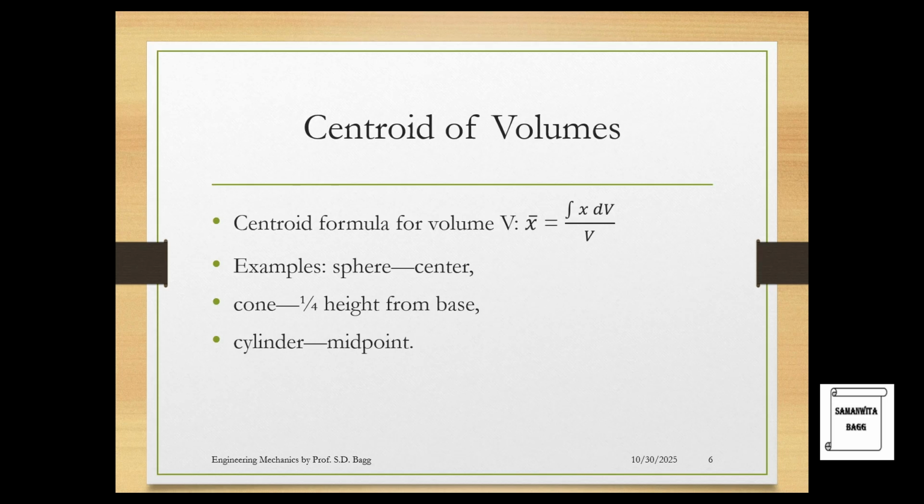Centroid of volumes, this is also very important. When I spoke about area, I showed it for volume also. So for centroid of the volume V, x bar can be calculated as integration of this entire volume multiplied with distance x upon integration of dv, which is shown as V here. This is nothing but V. So this is how you can calculate. Example, sphere, again center is where the centroid lies. For cone, it is 1/3 height from base. Cylinder, it is at midpoint.